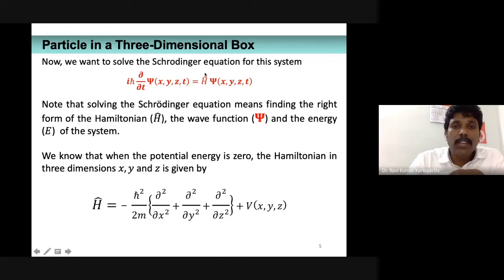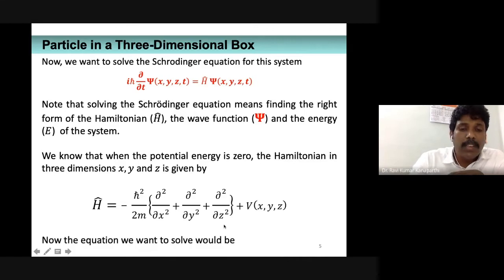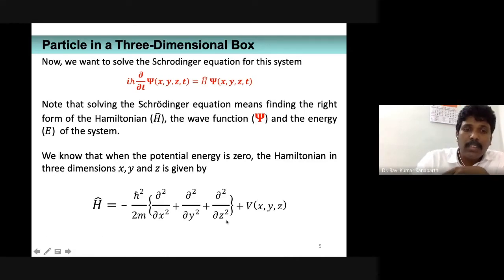We will try to write down what is the Hamiltonian. Okay, what is Hamiltonian? This is the time-dependent Schrodinger wave equation. Here everything is known, but for this particular system, the Hamiltonian is not known. Therefore, the Hamiltonian we are trying to write down. It's fairly easy. It's not very difficult.